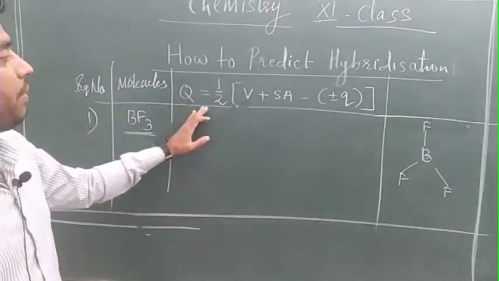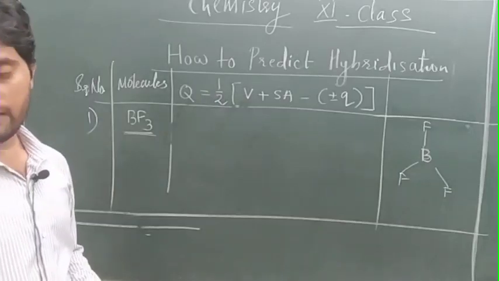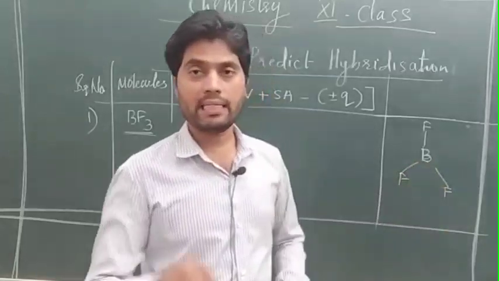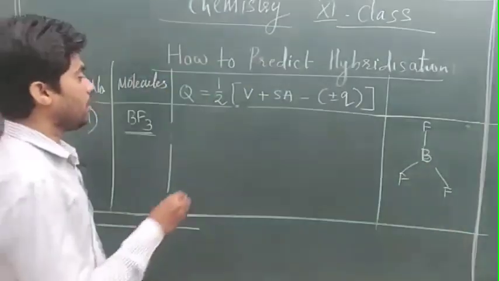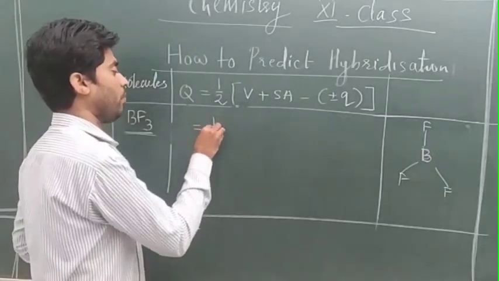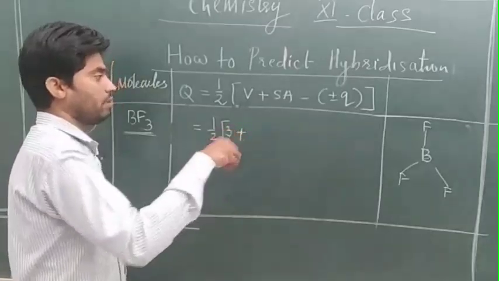V is the valence electrons in the central atom. Boron contains 3 electrons in its valence shell, so the formula becomes 3 plus.